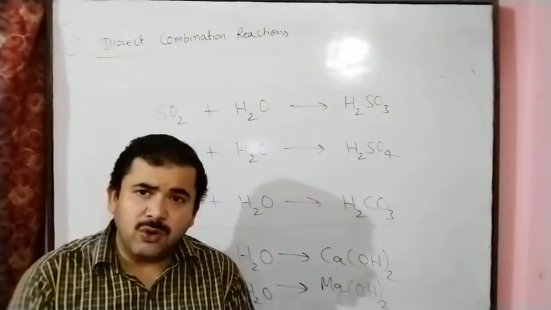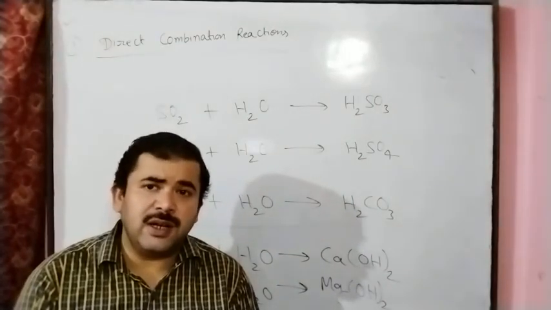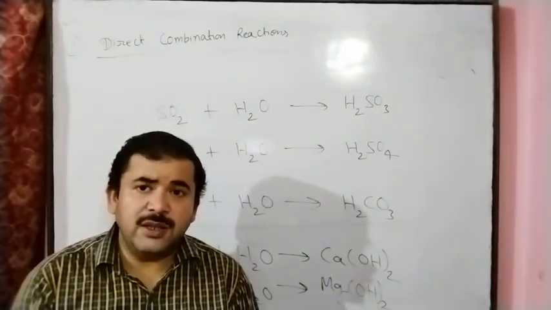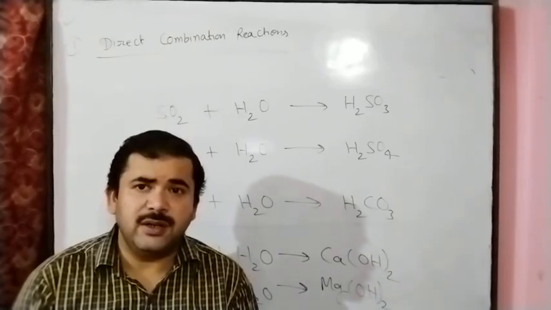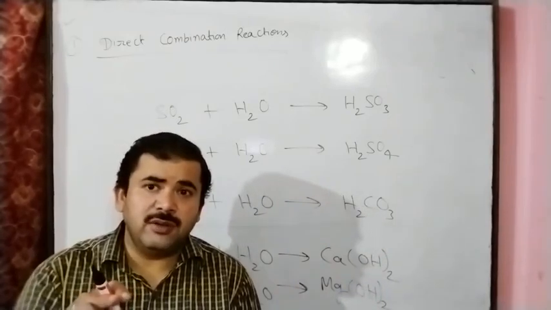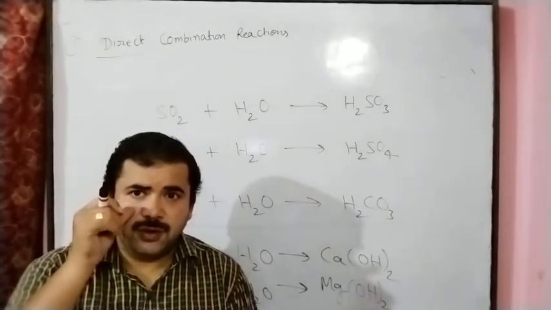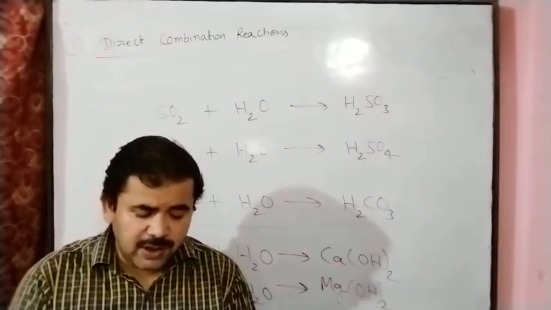Hydrogen reacts with chlorine, we get hydrogen chloride, and here diffuse sunlight is required. So in the presence of diffuse sunlight, hydrogen reacts with chlorine, and we get hydrogen chloride. Do not take strong sunlight.